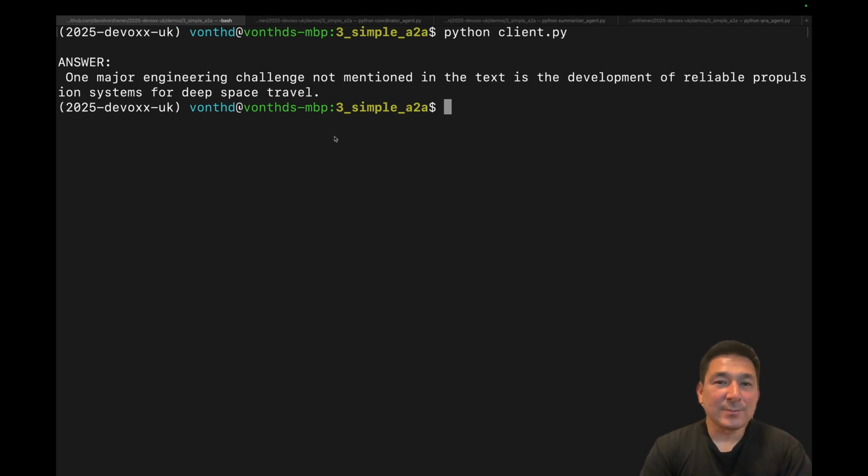So this is a very simple demo where we make use of client-side function calling in order to drive how the agents in the agent-to-agent application communicate with each other. I hope you enjoyed the demo.